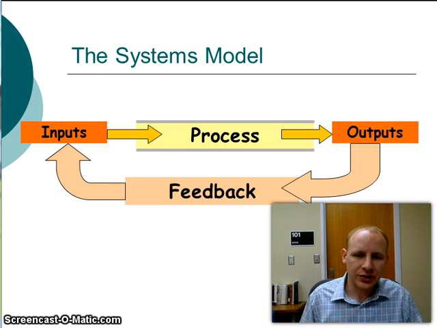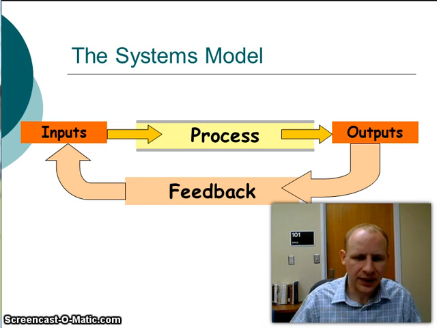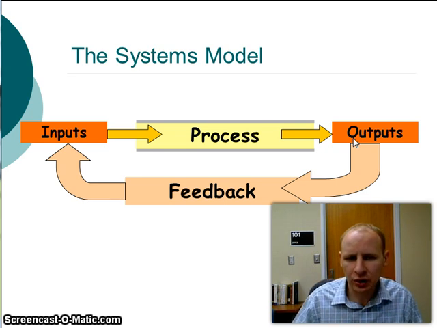So in general, we can use what's called the systems model to understand a system. And the systems model breaks the system down into four different areas. We first have the inputs. And these are the components going into the system. Then we have the processes, where whatever has been put into the system is modified, manufactured, produced, or changed in some way. And through that change process, we create outputs. And so what is the product? What is the purpose? What goal is being accomplished through this system? That would fall under the outputs.